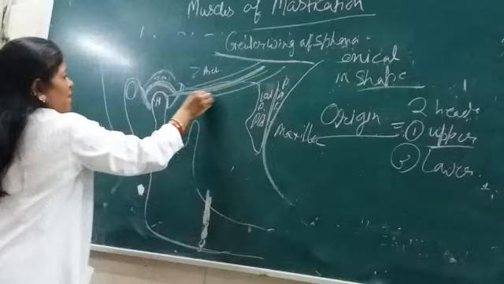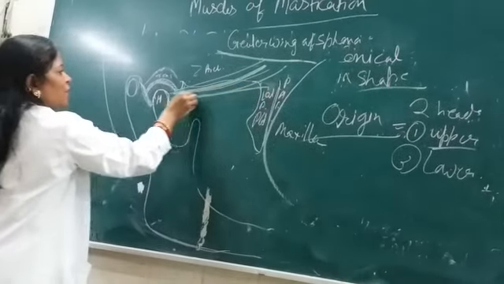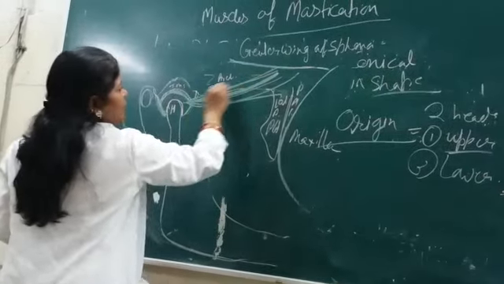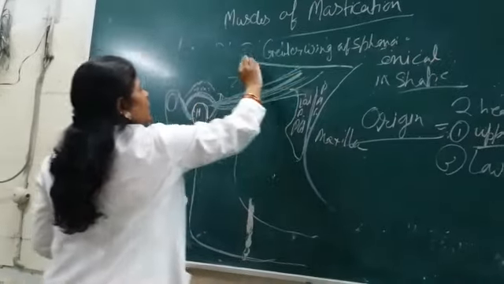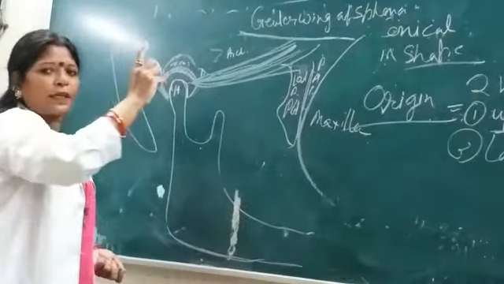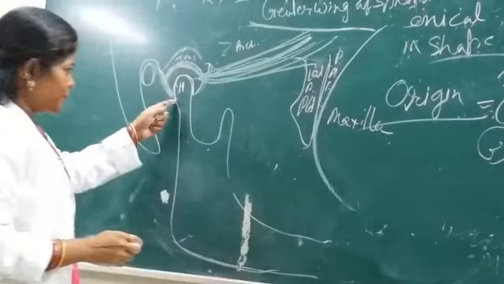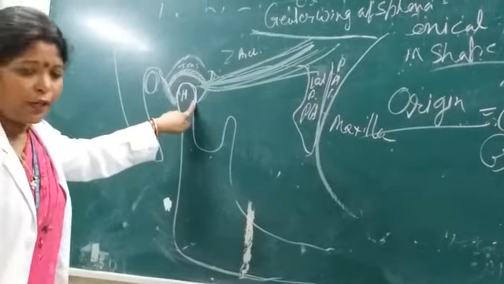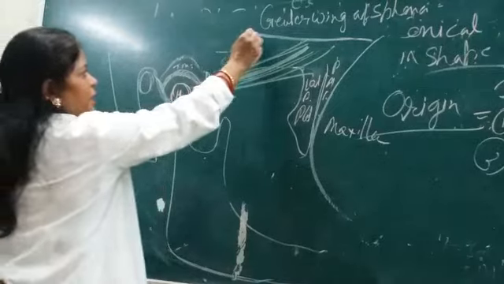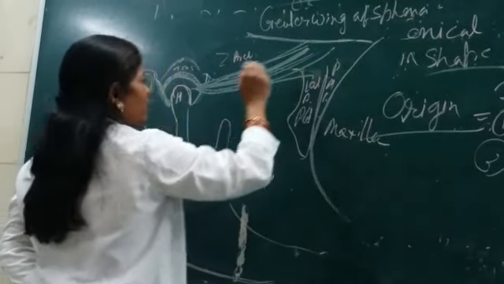Here, like this. So it is above. Origin, look here. This is the head of the mandible. Origin is the greater wing of the sphenoid.